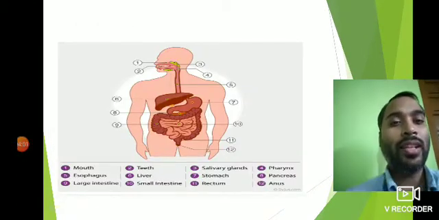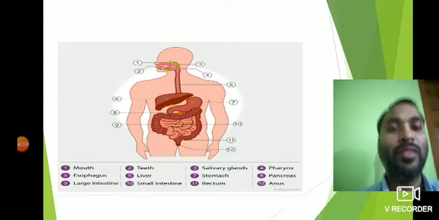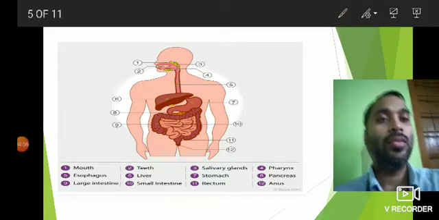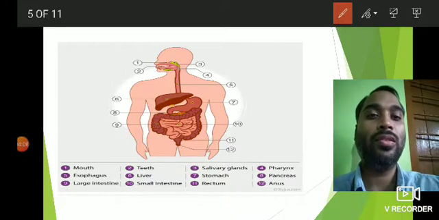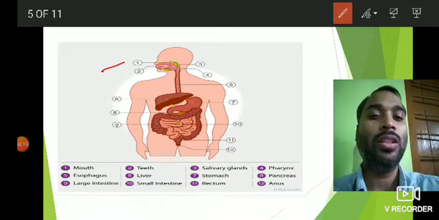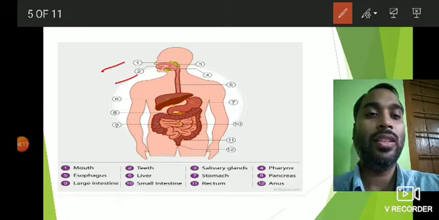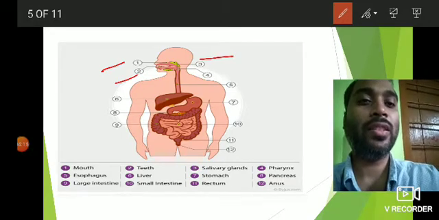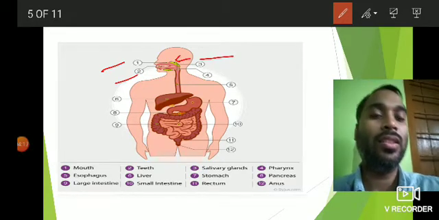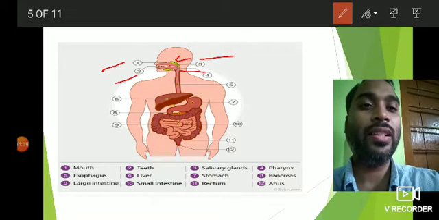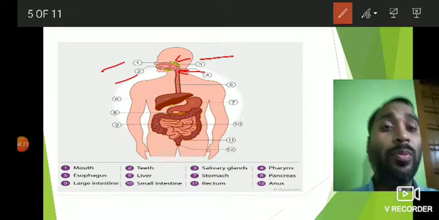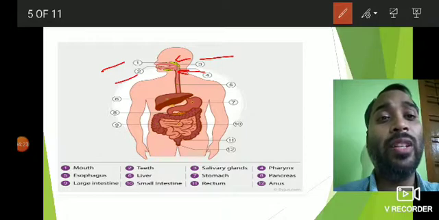So this is the digestive system of a human being. We have the mouth, number one. Number two, we have teeth. Then number three, we have salivary glands, this greenish part you can see here. Four is the pharynx, the common part of food pipe and windpipe.